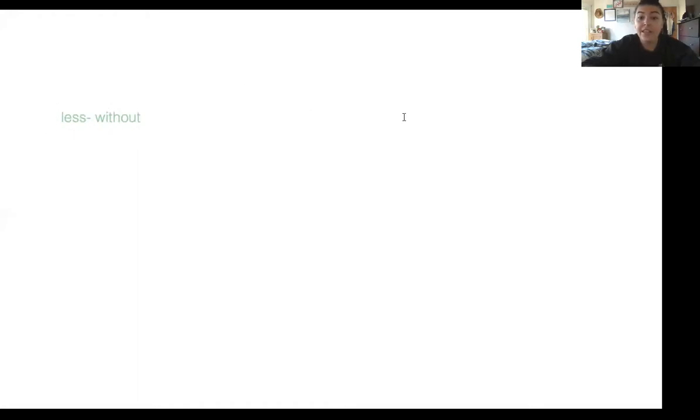And our suffix ness means a state of, and we will talk about what that means as we get through some of the words, because that one's a little trickier.